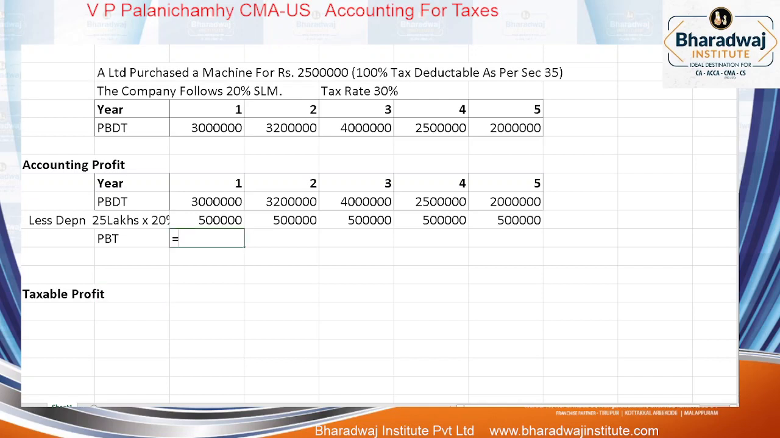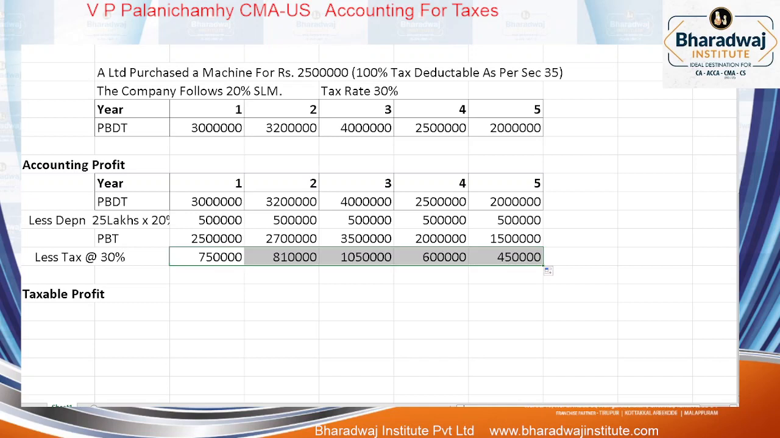So how much would PBT have been? 30 lakhs minus 5 lakhs gives the PBT. And from this, which one do we reduce? Tax, at the rate of 30%, on this. So this is the tax. Then we get profit after taxes, which will be the balance: 25 lakhs minus 7,50,000 gives us the profit after taxes.